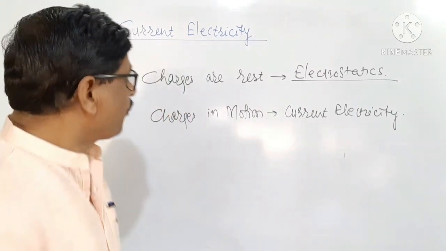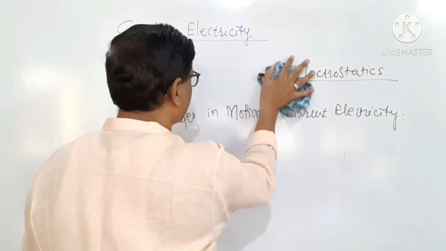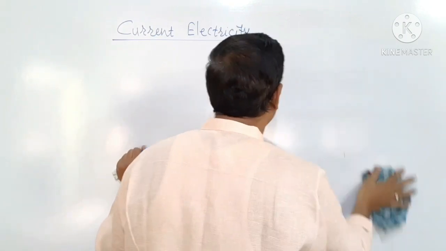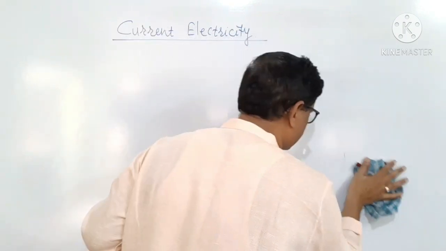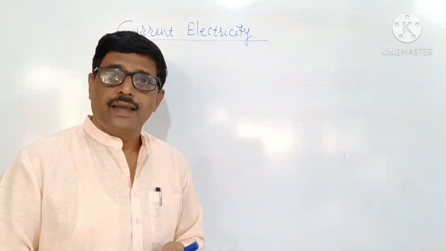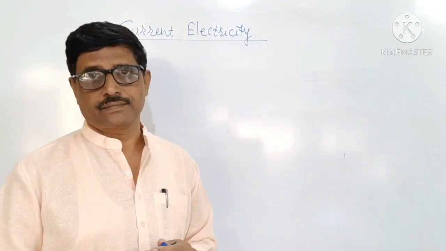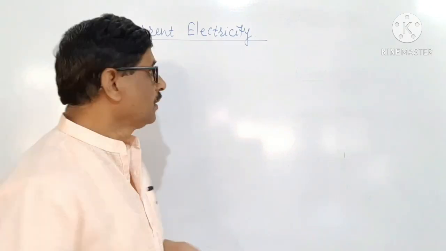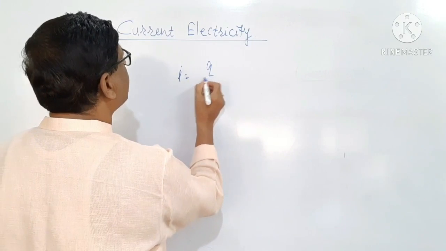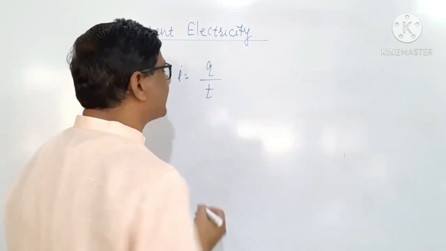Now, what is current? Current is nothing but the rate of flow of charge. Therefore, I will write I is equal to Q by t.